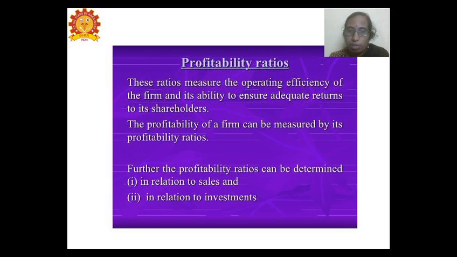After the second segment, the solvency ratios, where we looked at the solvency of the business and calculated the debt coverage ratio, debt equity ratio, proprietors ratio, debt service ratio and interest coverage ratio. Now it is time to move towards profit. Every business closely monitors its profits, as the main objective is to make profits. So let us move on to the third segment, which is the profitability ratios.